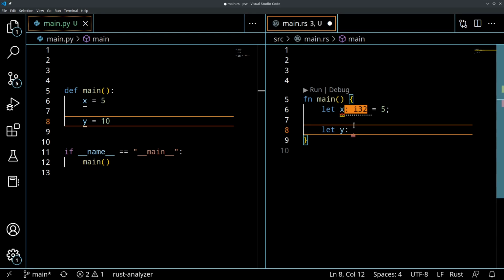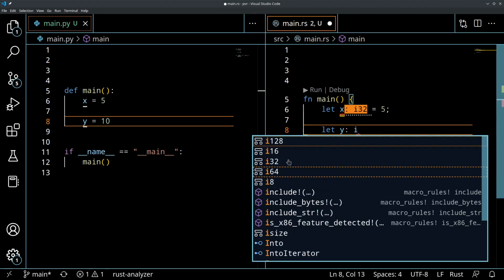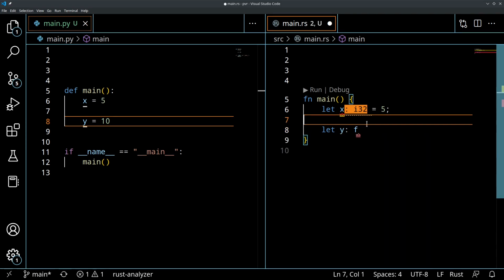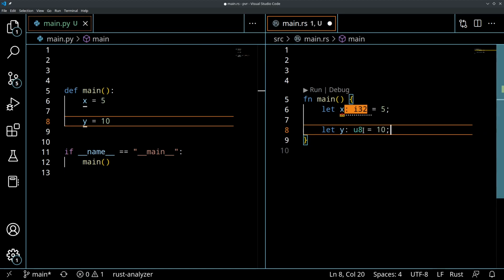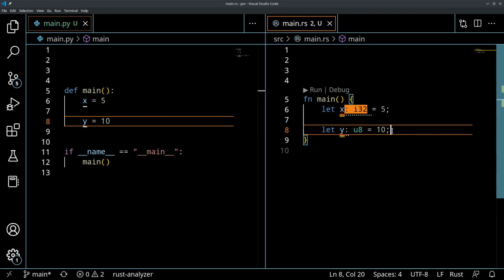So my data types for integers could be an unsigned 8, 16, 32, 64, 128. Also have signed 8, 16, 32, 64, 128. There's also floating point values, so I could do f32, f64. Depending on how I want to define this, but let's say I want an unsigned 8-bit integer, it might be u8 of 10. So now I have an i32 with the value of 5 and an unsigned 8-bit integer with the value 10. So this is how variables are created in Rust.